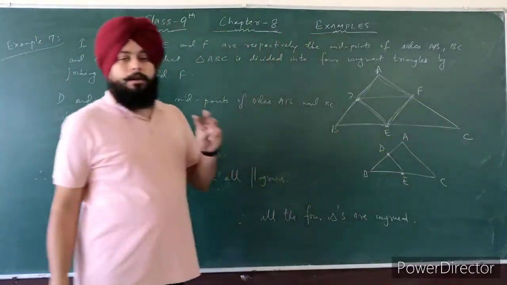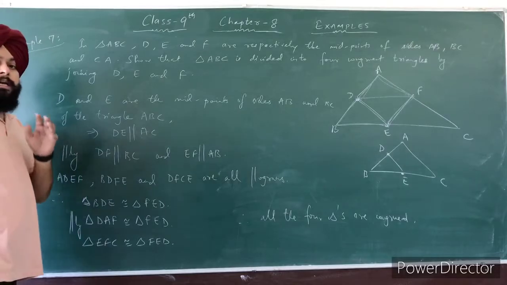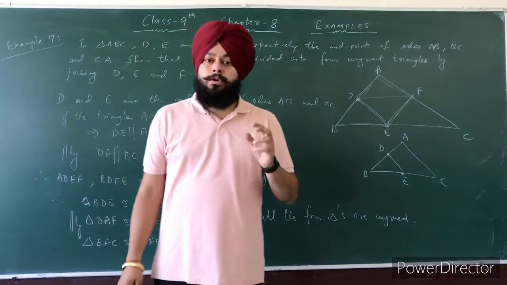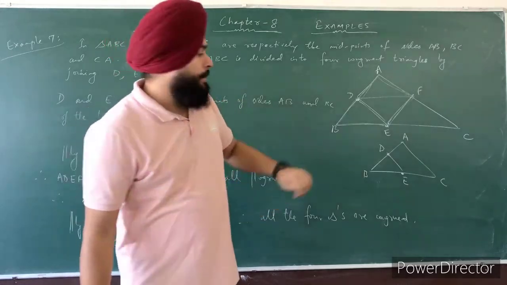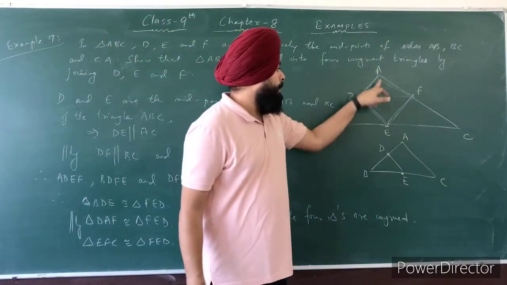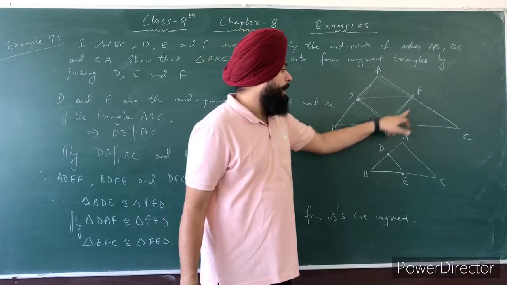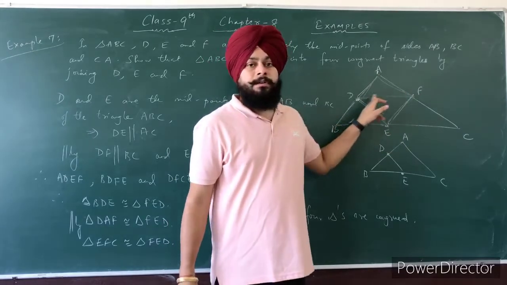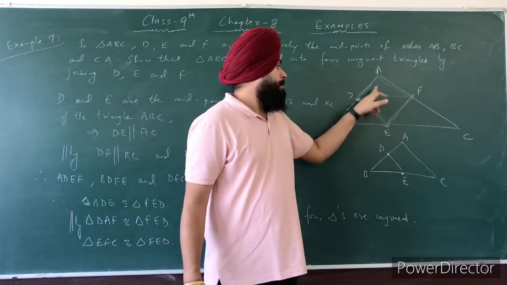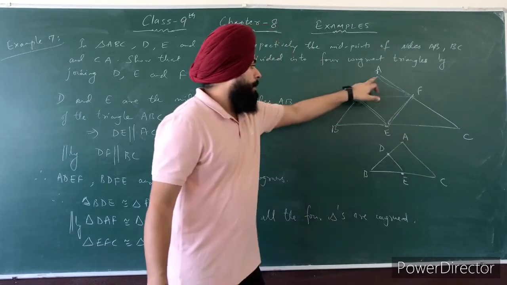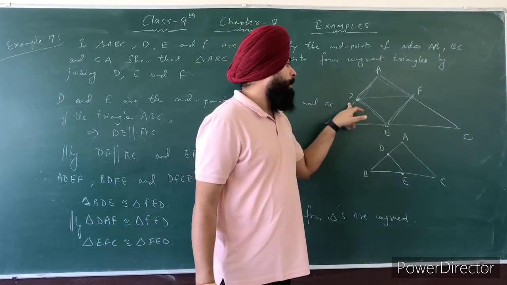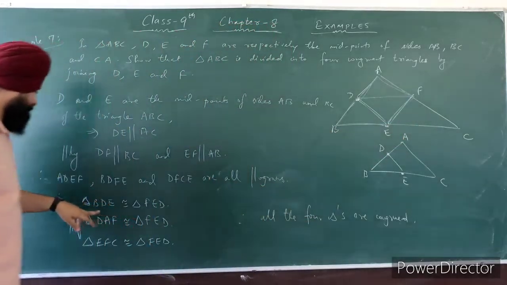So there are 3 parallelograms, and we already discussed that the diagonal of a parallelogram divides it into 2 congruent triangles. So you can see here clearly in parallelogram ADEF, DF is a diagonal, and this diagonal divides it into 2 congruent triangles. Then triangle ADF is congruent to triangle DFE.